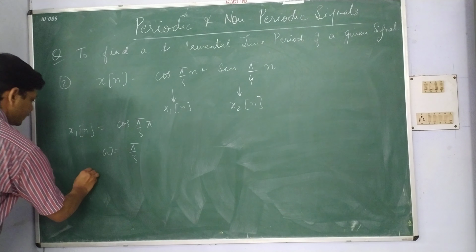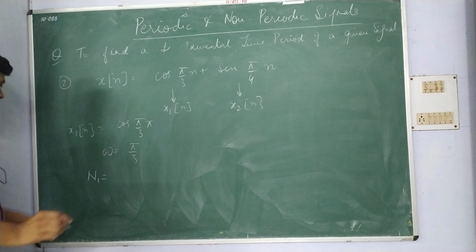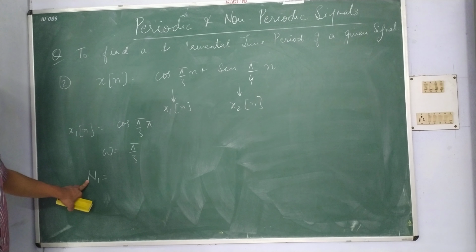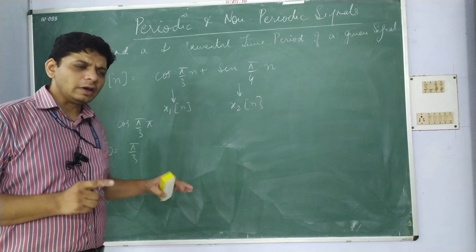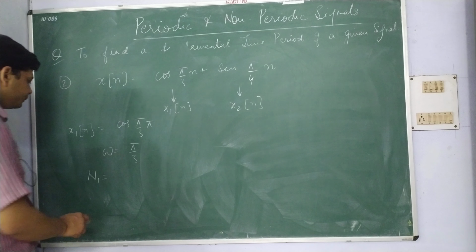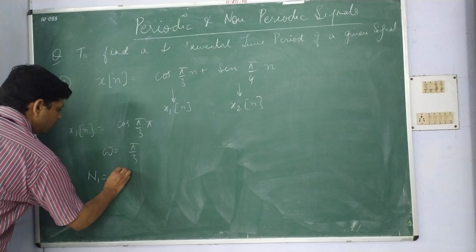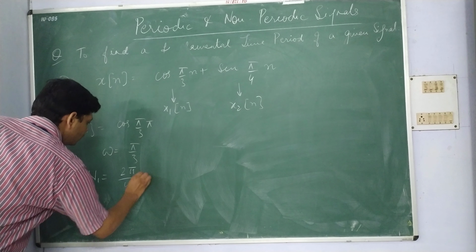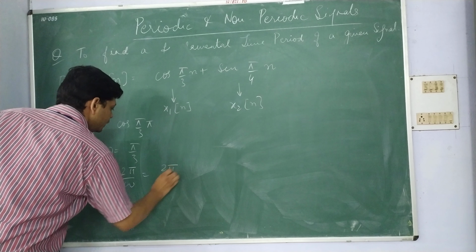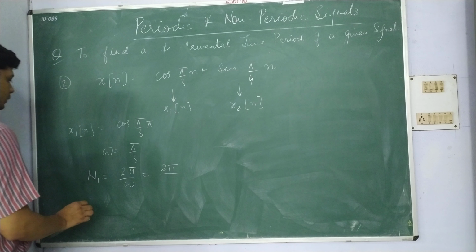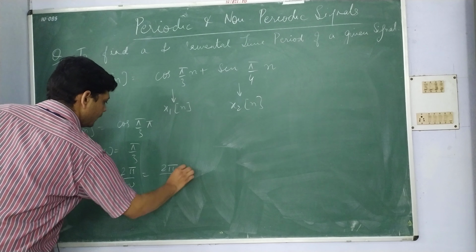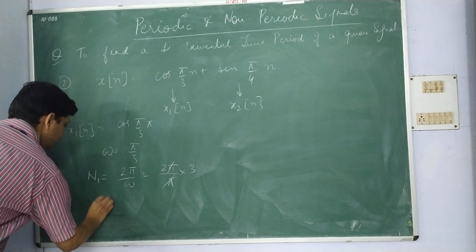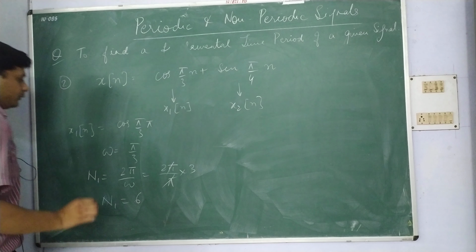The time period of a discrete signal is denoted by a capital N. Earlier, in continuous time signals, the time period was denoted by T, but here it is denoted by N. So N1 will be equal to 2 pi by omega, that is 2 pi into 3 by pi, so N1 will be equal to 6.